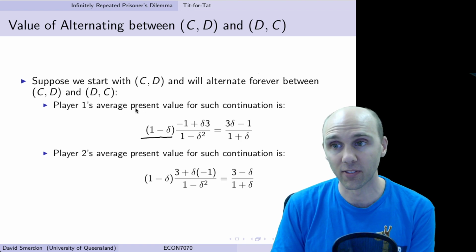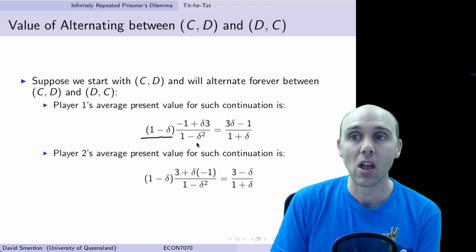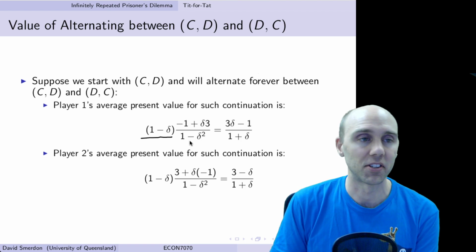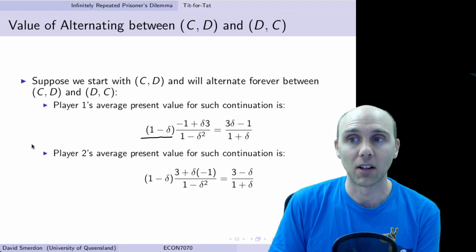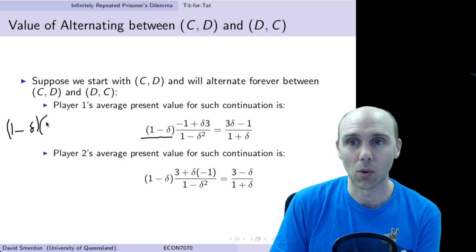Now this 1 minus delta squared here, we can rewrite as 1 minus delta times 1 plus delta. I'll try my best to write this with the mouse. 1 minus delta. It's quite difficult to do this, it turns out. But anyway, I hope you understand that.